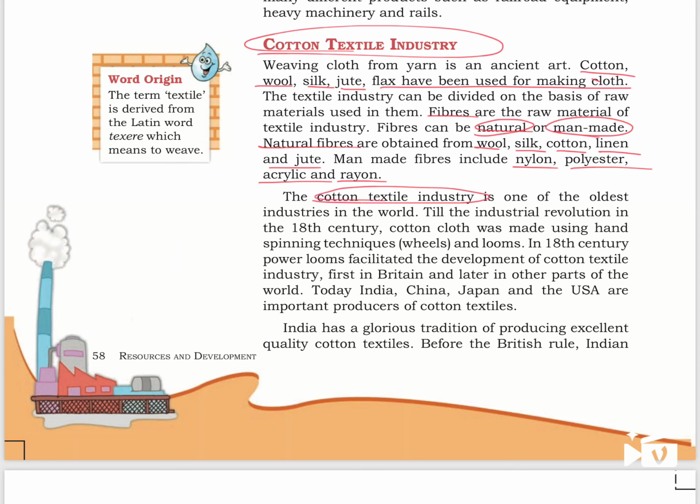Cotton textile industry is one of the oldest industries in the world. Till the Industrial Revolution in the 18th century, cotton cloth was made using hand spinning techniques and looms. In the 18th century, power looms facilitated the development of cotton textile industry, first in Britain and later in other parts of the world. Today, India, China, Japan and US are the important producers of cotton textiles. India has a glorious tradition of producing excellent quality cotton textiles.